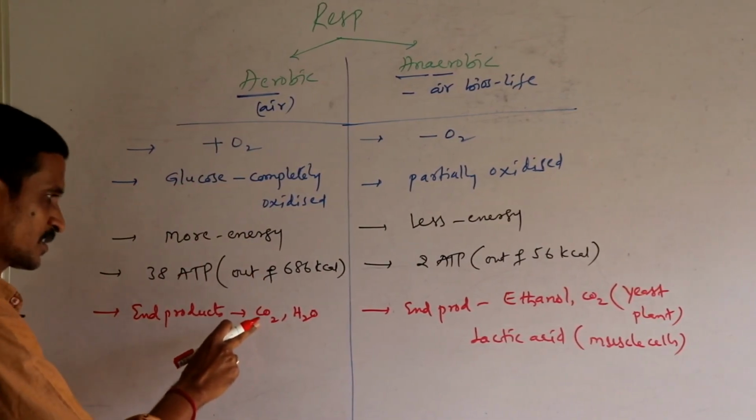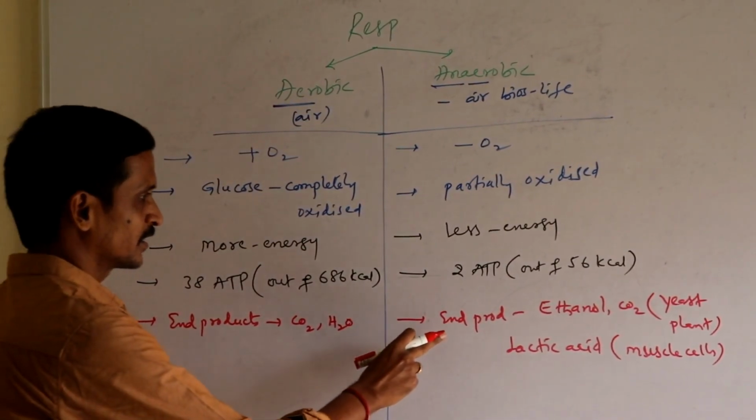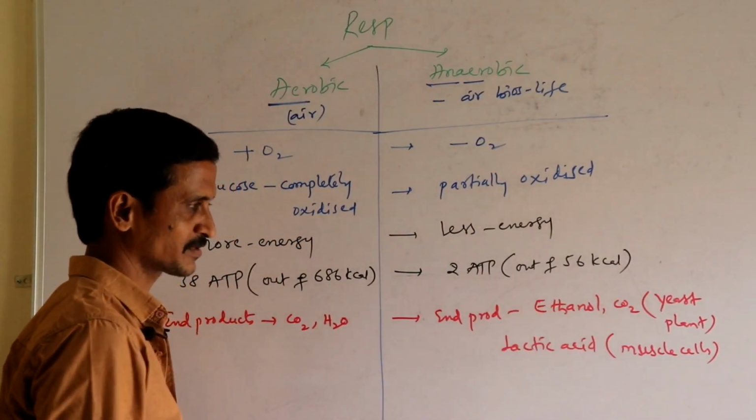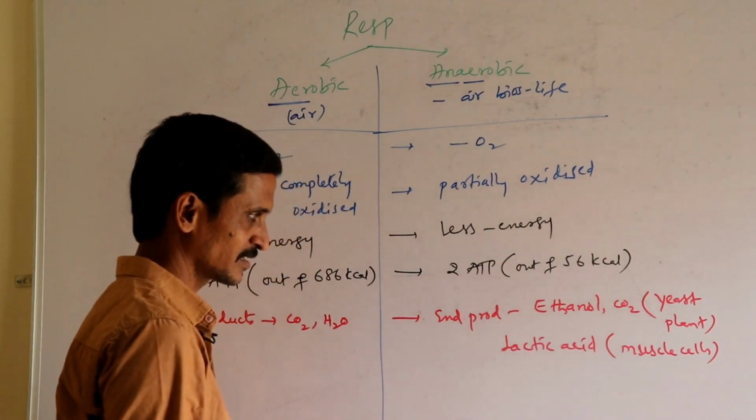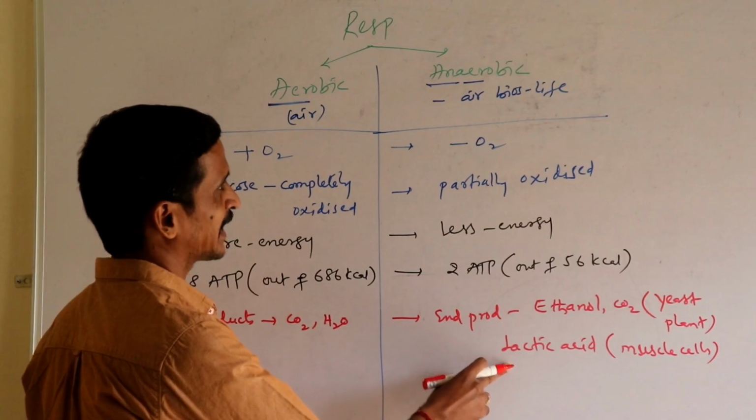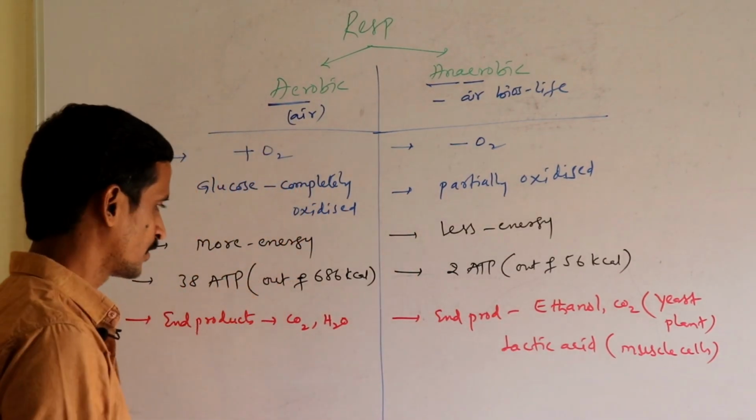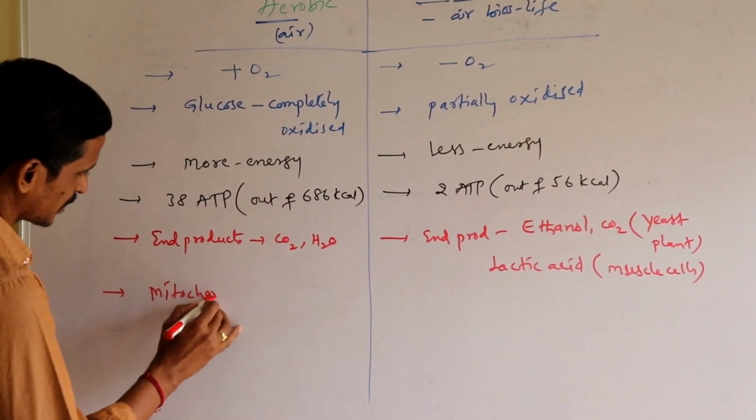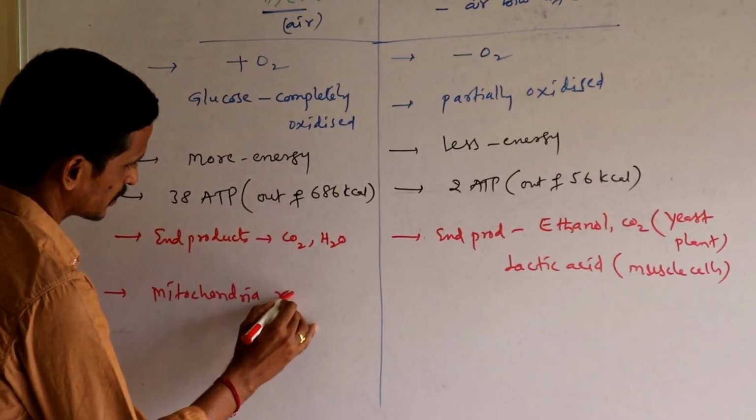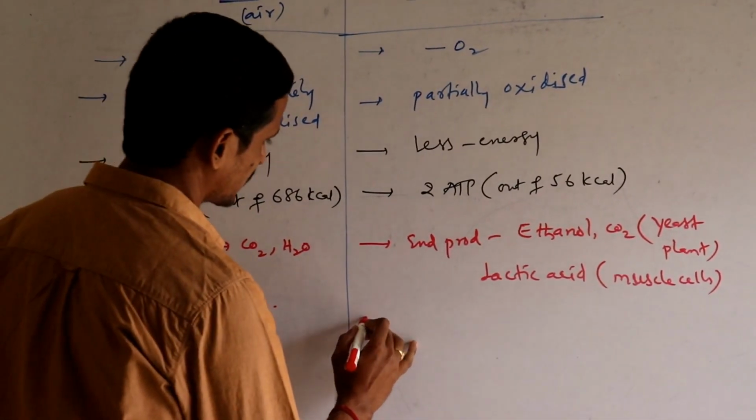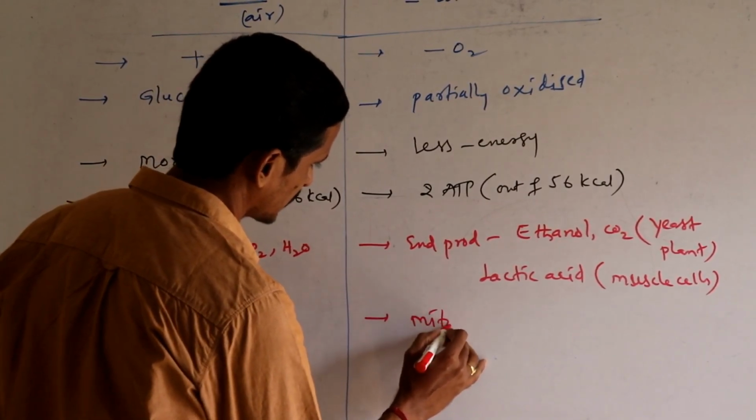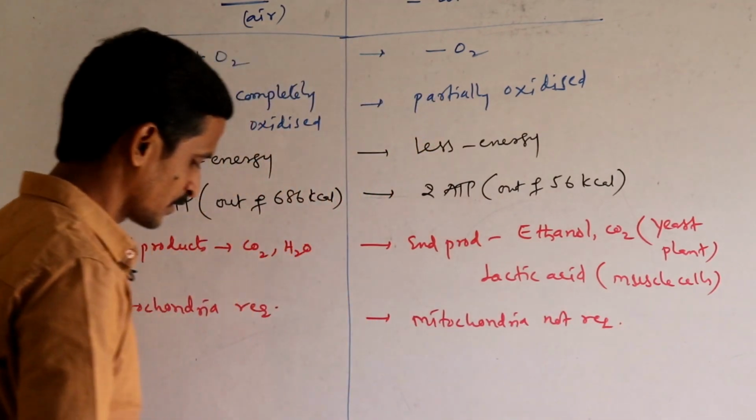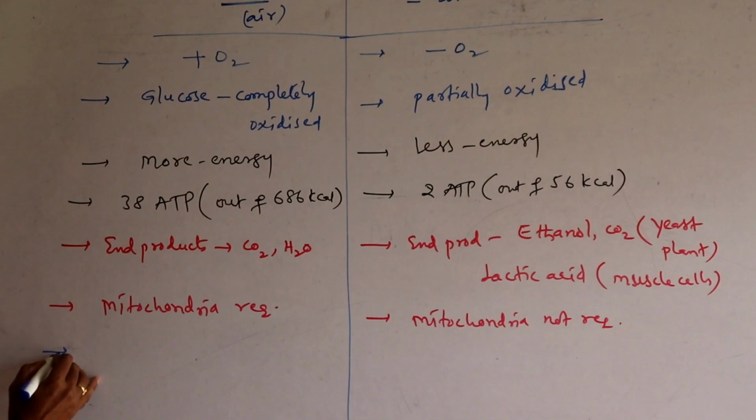End products of aerobic respiration are carbon dioxide and water, and end products of anaerobic respiration are ethanol and carbon dioxide in lower organisms like yeast and certain bacteria and plant cells, whereas lactic acid is produced anaerobically in muscle cells. Okay, next, for aerobic respiration, mitochondria is required. Whereas for anaerobic respiration, mitochondria is not required. Why? Because in aerobic respiration,